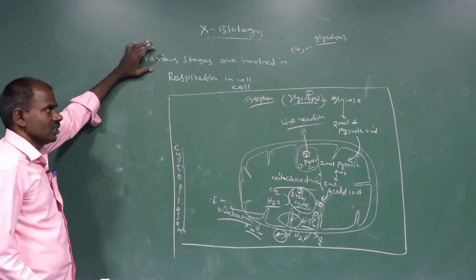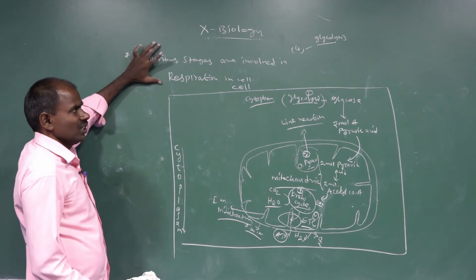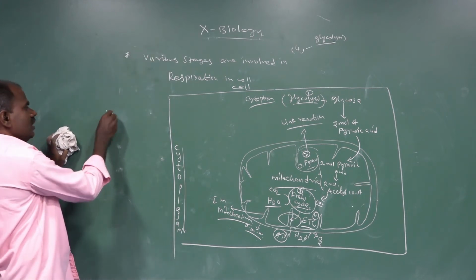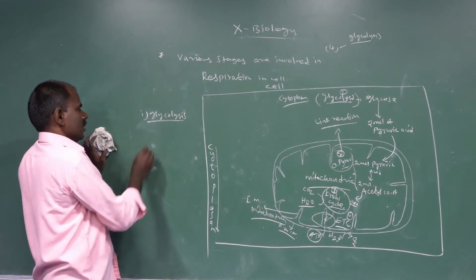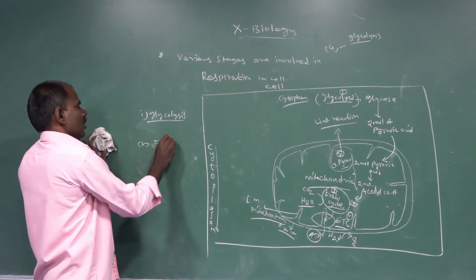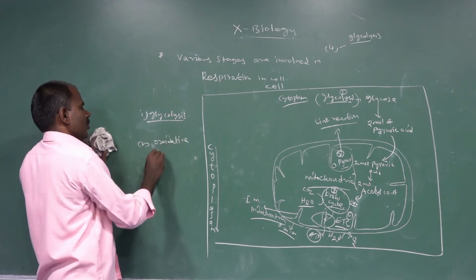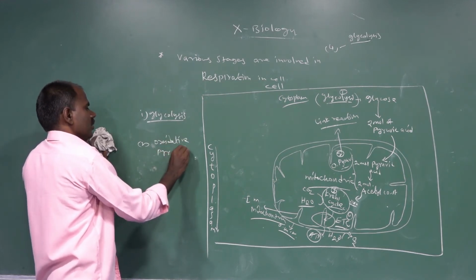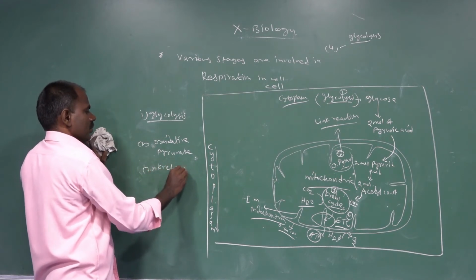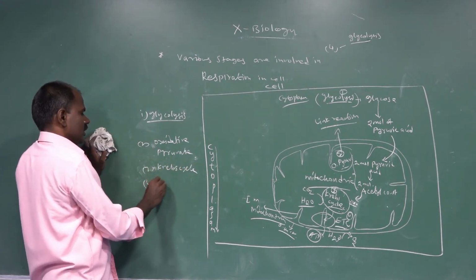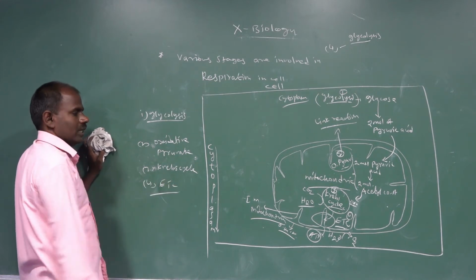There are various stages involved in respiration. There are 4 stages. The first one is glycolysis, the second stage oxidative pyruvate, the third stage Krebs cycle, and the 4th stage electron transport chain.